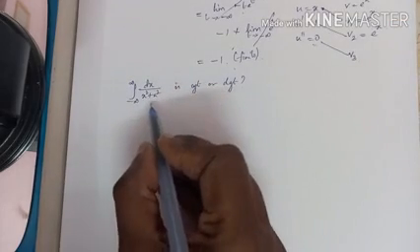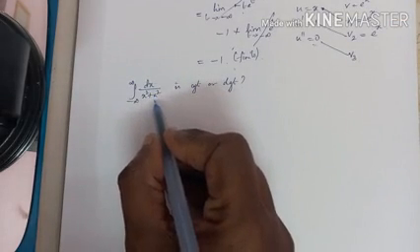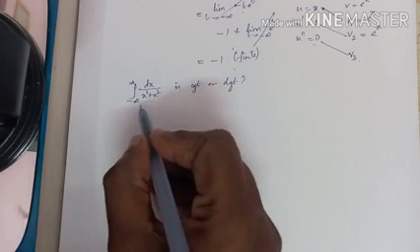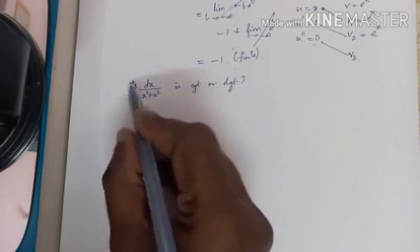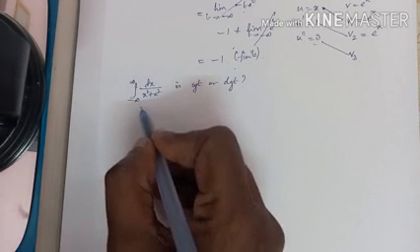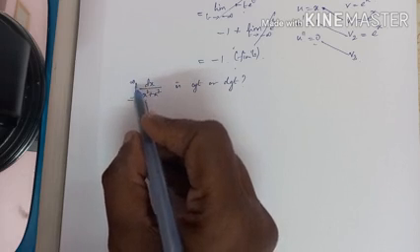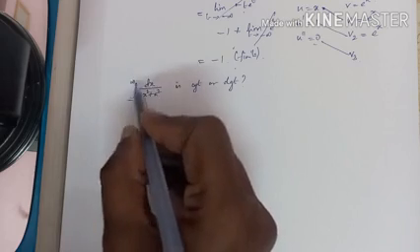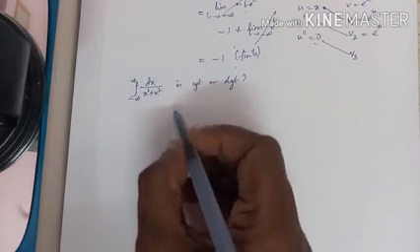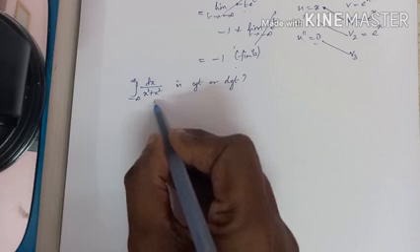Let us see now whether this integral dx by x square plus a square is convergent or divergent. It is an improper integral of type 1 because both upper and lower limits are infinity. We have done problems with upper limit infinity and lower limit infinity. Now this is a problem with both limits infinity. So it is an improper integral of type 1.